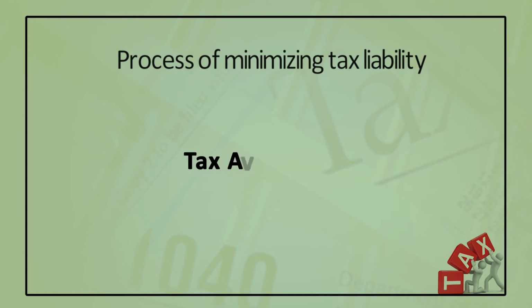Next comes tax avoidance. Avoidance of tax is not tax evasion. It is a method of reducing tax liability by taking advantage of certain loopholes in the law. Everybody knows, in the world nothing is foolproof. There may be some loopholes. So, one can take advantage of loopholes in the Act which can be utilized to minimize the tax liability. It is not punishable, but it may be treated as an economic offense because it is also not accepted in the eye of law. The assessee is taking the advantage of the loopholes.